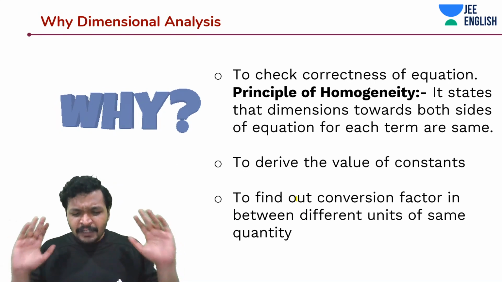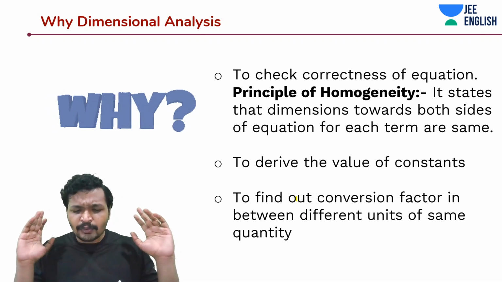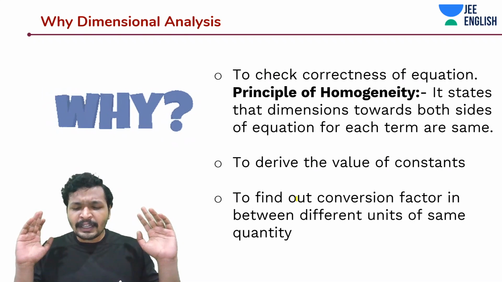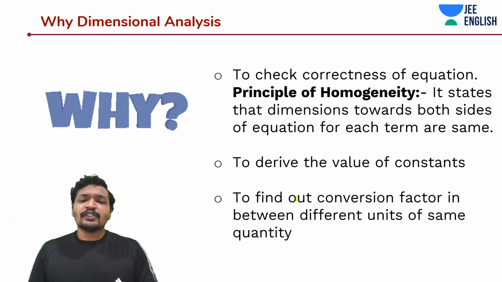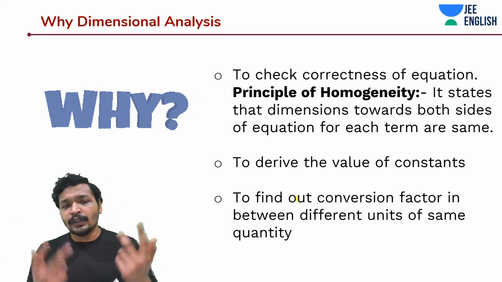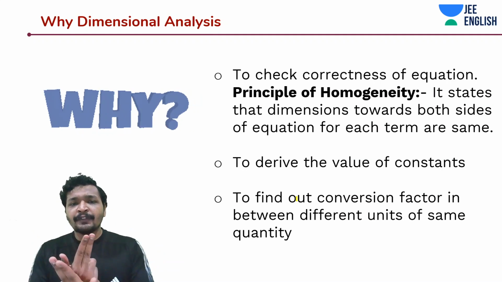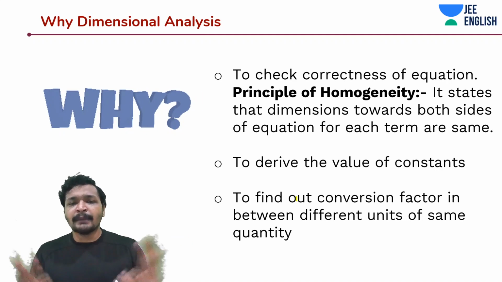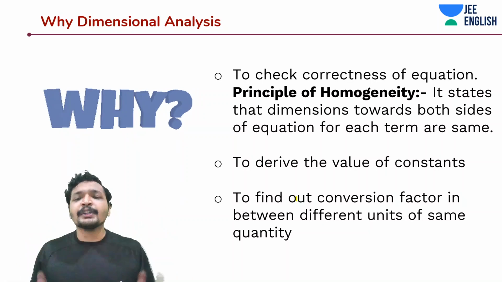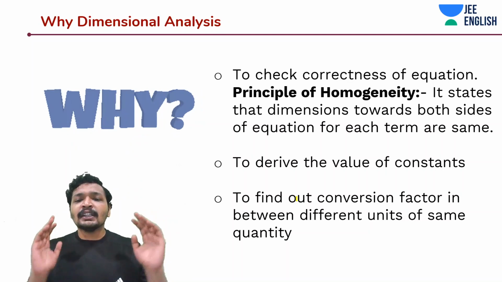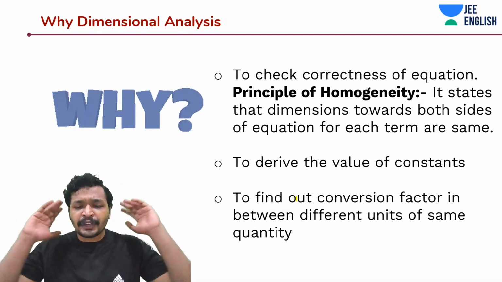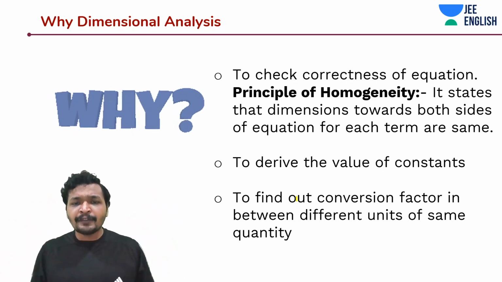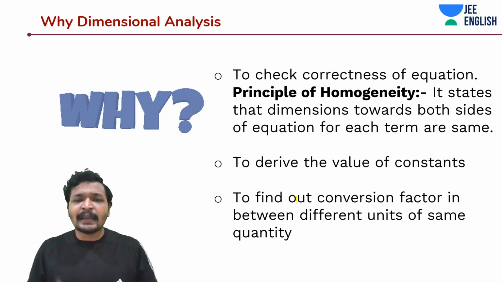So if I say V square is equal to U plus 2AS, would you agree to the equation? No, because there was a U, which does not match the dimensions of the rest of the terms. So in homogeneity, if you are adding different terms, all of these terms should have the same dimension. So you know right away that the equation is not correct. It tells you whether the equation is correct or not at the first instance. If you get a problem in an exam and you are confused, just run the dimensional analysis.